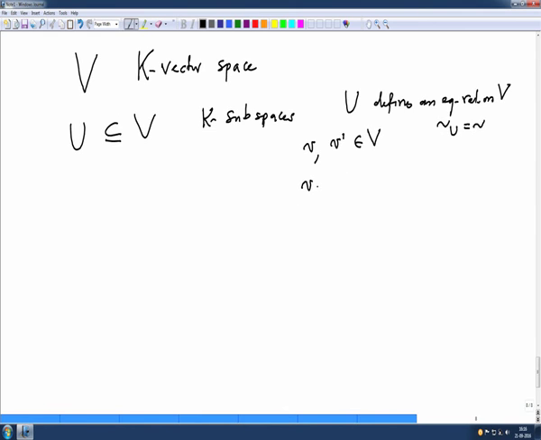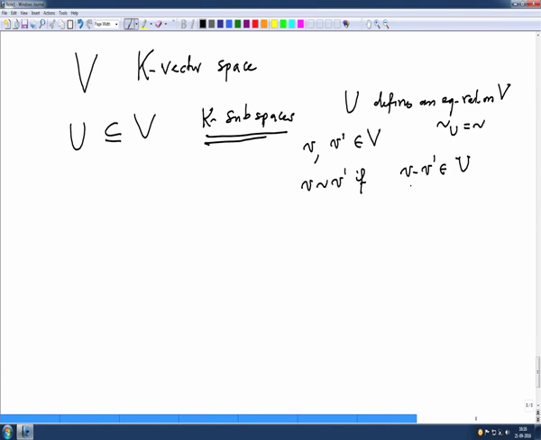The definition of tilde: for v, v prime in V, we say that v is related to v prime if, this is a definition, v minus v prime belongs to U. Now let us check orally that this is indeed an equivalence relation. Remember, U is a subspace. So first is reflexivity, that is v related to v, but then v minus v is 0, all that you need to check is 0 belongs to U, but that is part of the definition of a subspace.